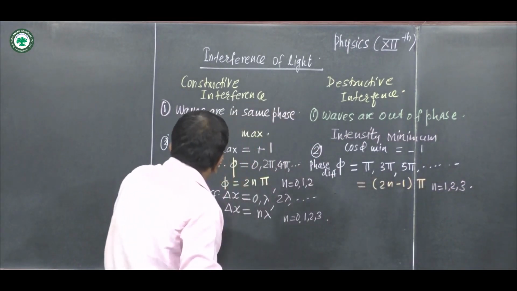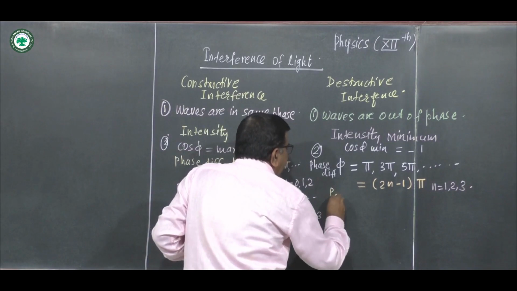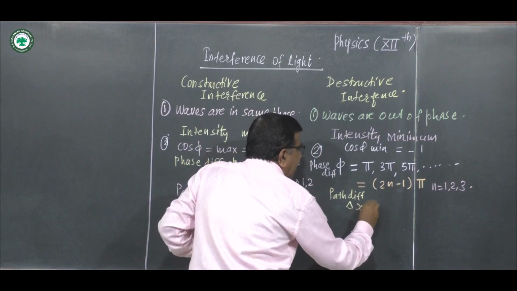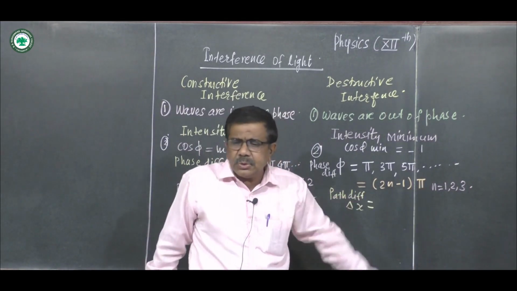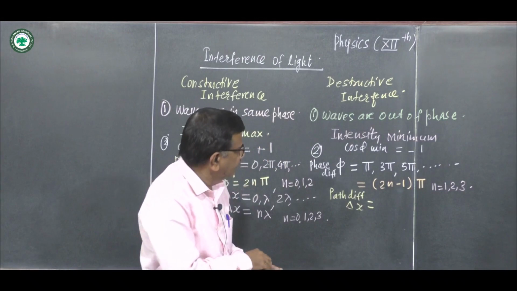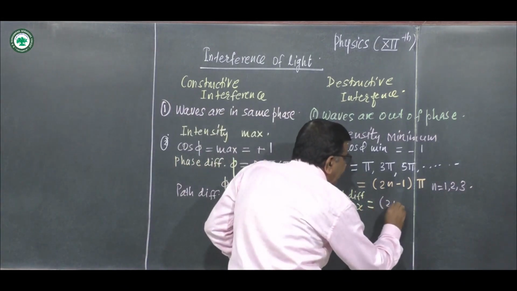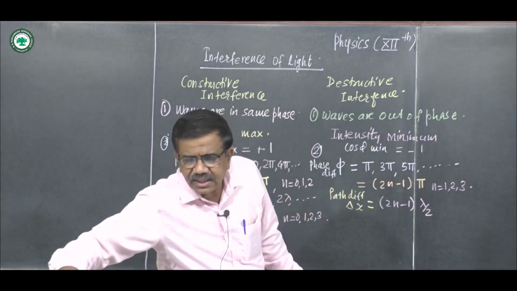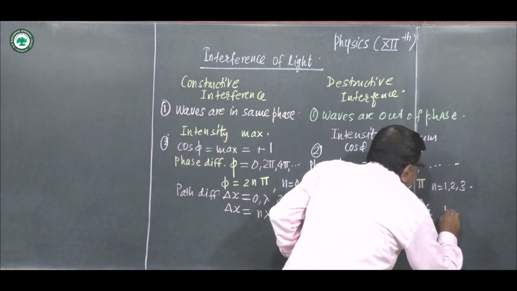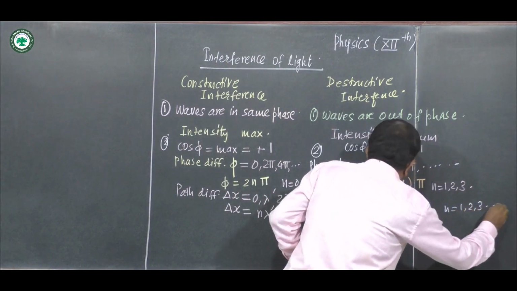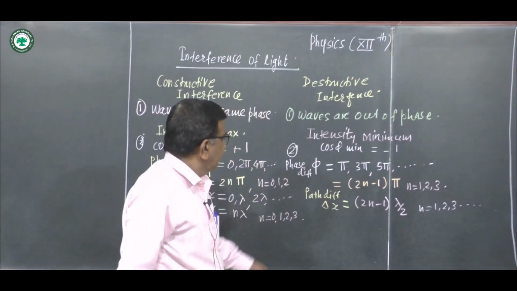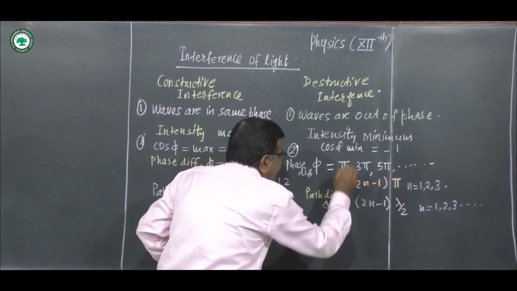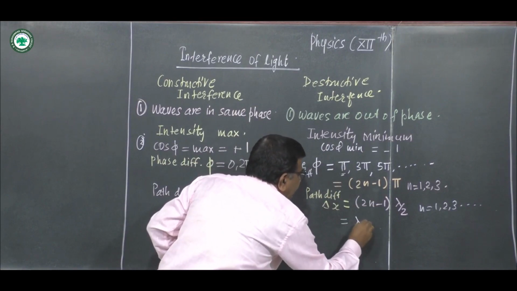Hence, the path difference delta x for destructive interference: we know a phase of pi is equivalent to lambda by 2. So this is (2n minus 1) lambda by 2, where n again starts from 1, 2, 3. For pi it is lambda by 2.